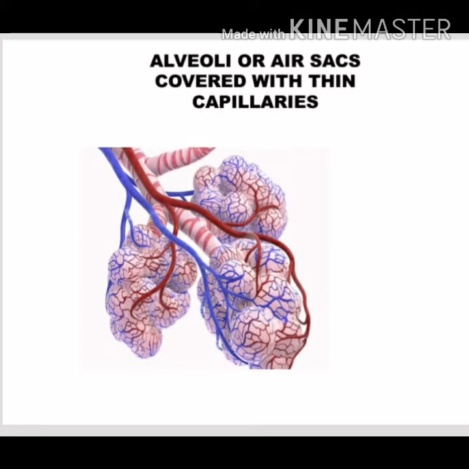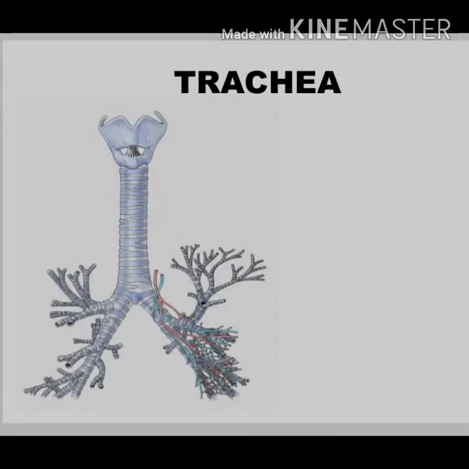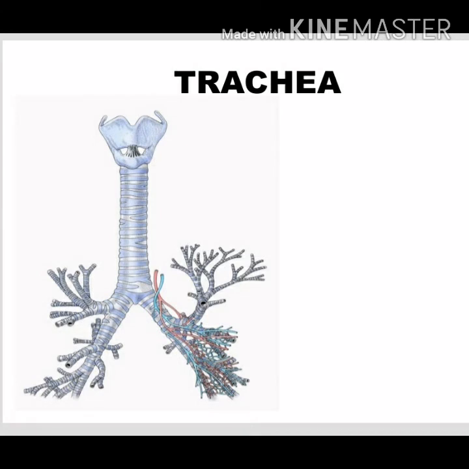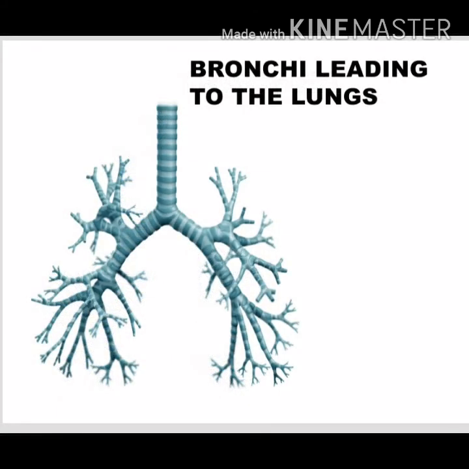Okay, now let's move forward. Here are the alveoli, or air sacs, which are covered with thin capillaries. You can see these red capillaries have the oxygenated blood, and these blue ones have deoxygenated blood. And here is where the exchange of gases takes place. This is the trachea, this is the voice box over here, and the lower part is the trachea, the windpipe.